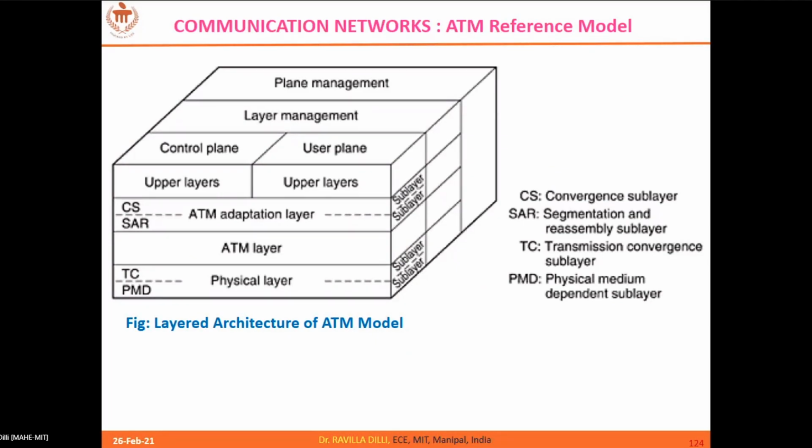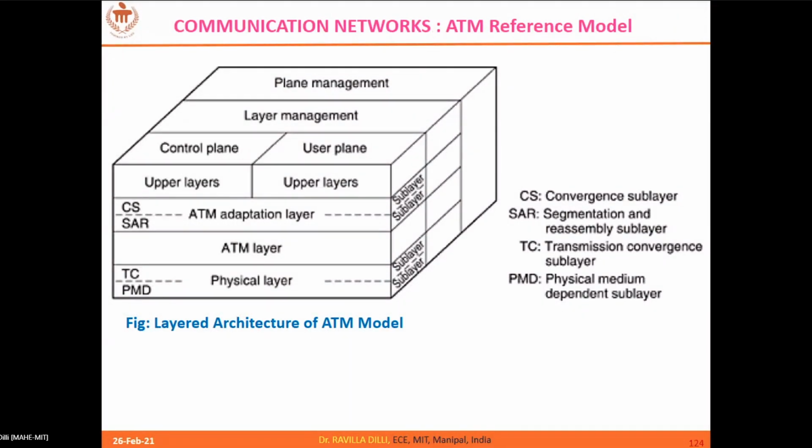This is the architecture of ATM reference model. It's a little different from the previous two reference models that we have discussed, where it is only a layered structure. But here, apart from layers, you can also see certain planes, right? So it's a kind of three-dimensional structure.